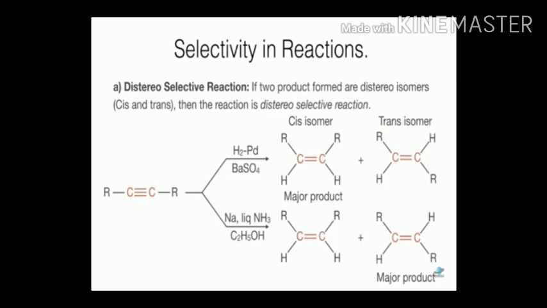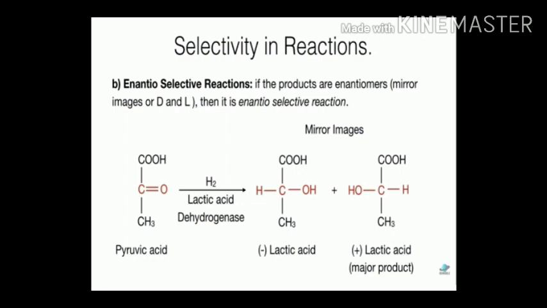Similarly, let us see what enantioselective reactions are. In this type of reaction, if the products are enantiomers, meaning mirror images, then it is called an enantioselective reaction. I have taken the example of pyruvic acid. When it is reduced with hydrogen using lactic acid dehydrogenase, two types of lactic acid are formed, minus lactic acid and plus lactic acid. Both are mirror images of each other, but the major product is plus lactic acid. So this is an enantioselective reaction.